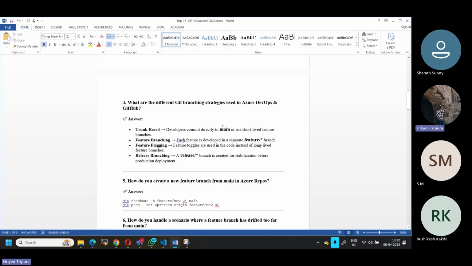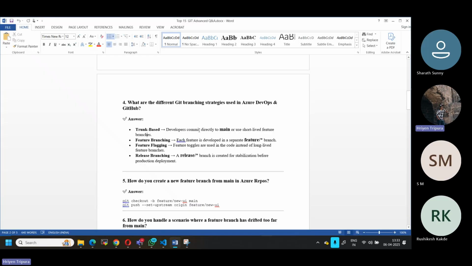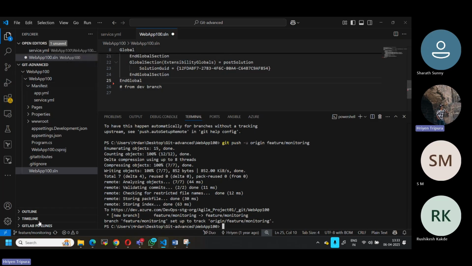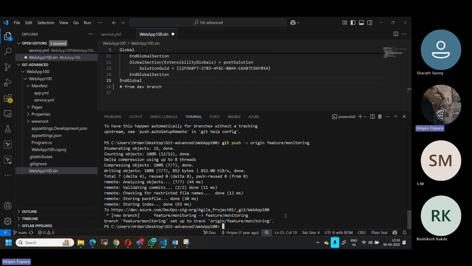Developers commit directly to main or use a short-lived feature branch. Normally, as you see here, we create a separate branch and do all this stuff. That is a different branching strategy that we are using. But there is another, as I told, trunk-based, where any developer commits changes directly to the main branch. If they have a main branch, they switch to the main branch first, make those changes, and commit directly from there.